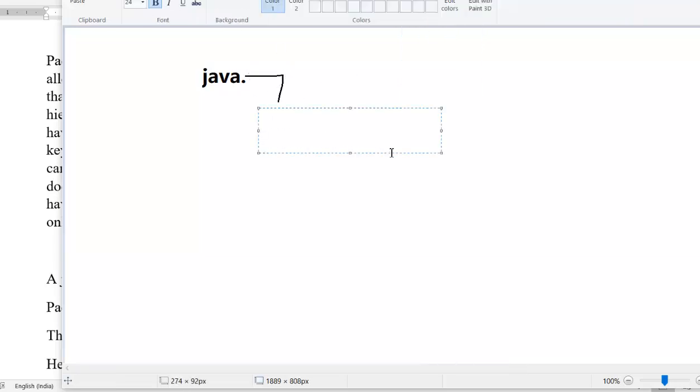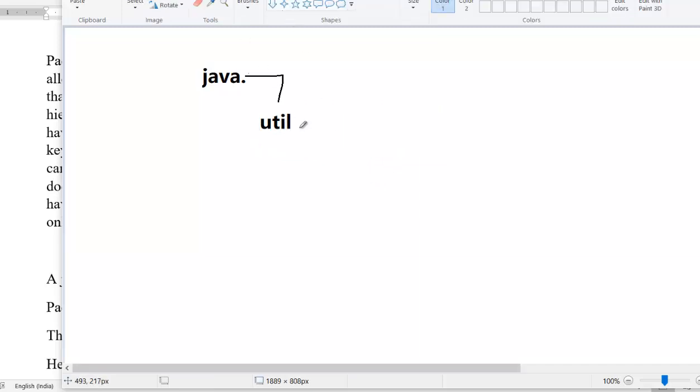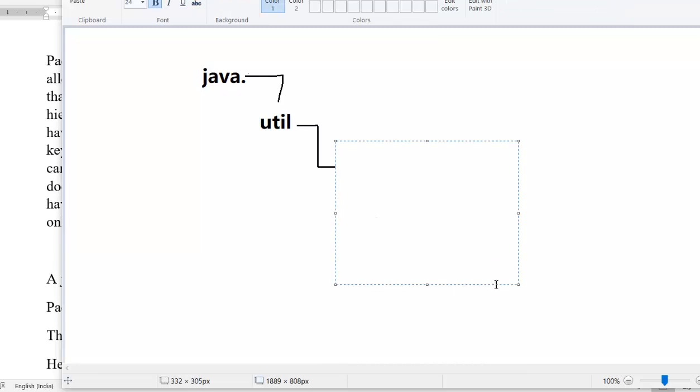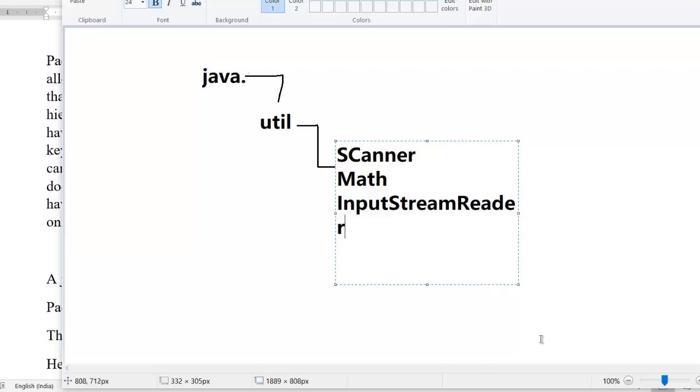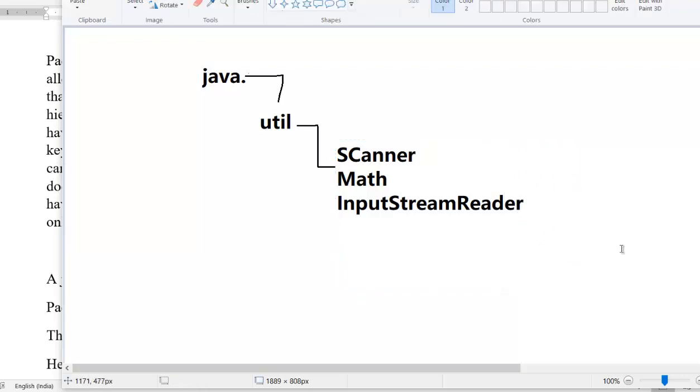Under this there are multiple classes, like a scanner class, like a file class, like a math class, like an input stream reader class, like this. There are multiple classes.